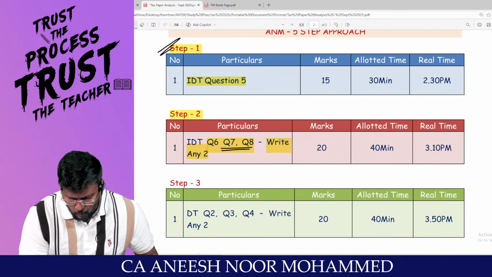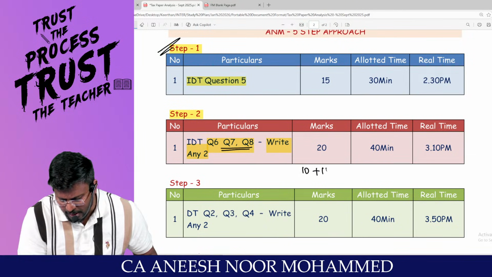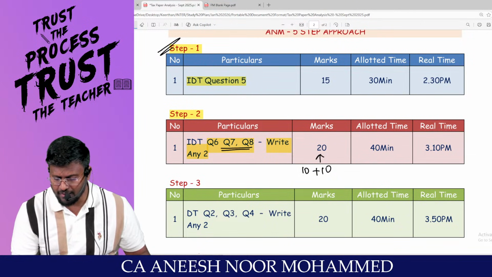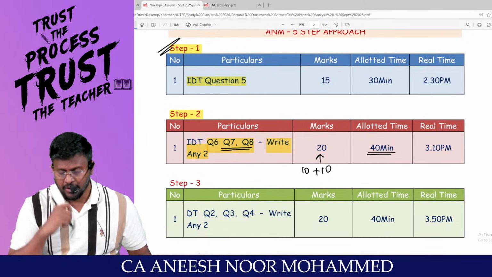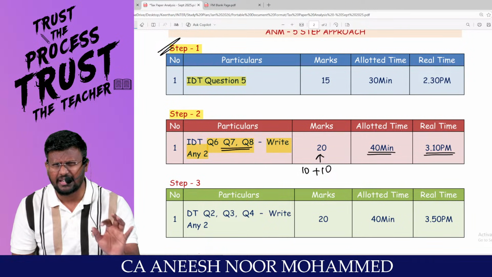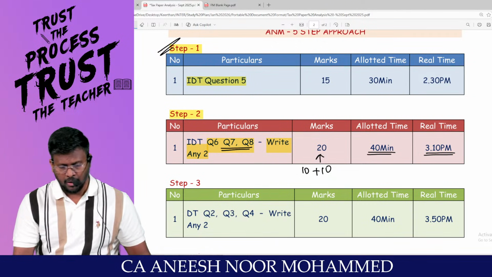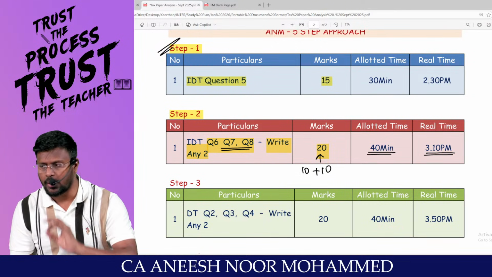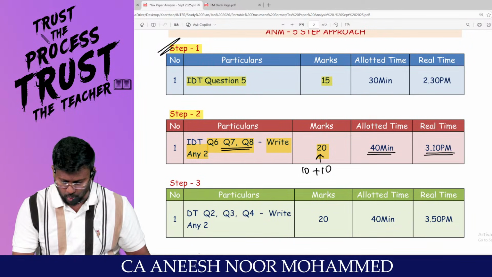Sir, 1 question will be for 10 marks. That is 10 plus 10, totally 20 marks. That 20 marks I will be taking 40 minutes. So the real time in the examination will be 3:10, 3:15. By that time, the descriptive of the IDT will be done. Super fantastic to the core.